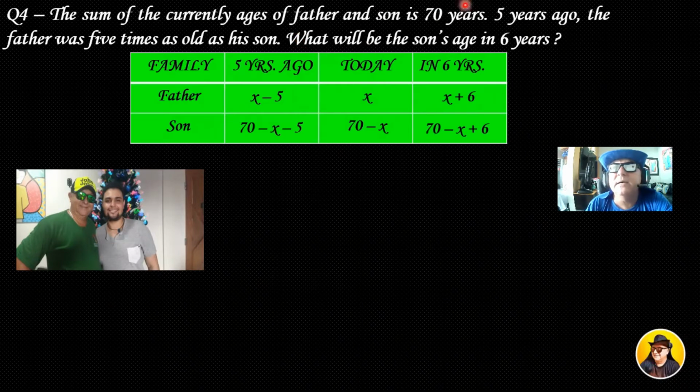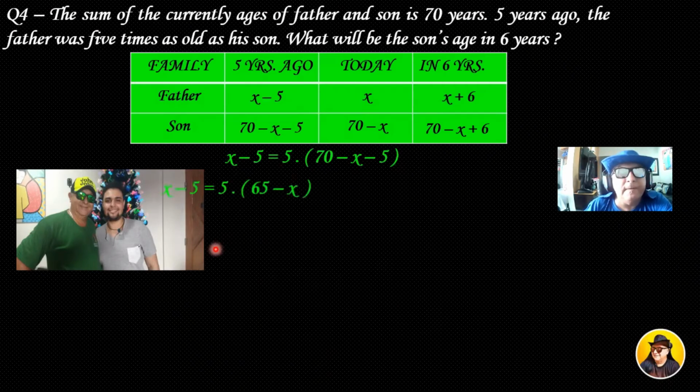They say that 5 years ago, the father was 5 times as old as his son. So in the past, x minus 5 is 5 times the age of the son 5 years ago. Now let's solve this equation and find x.